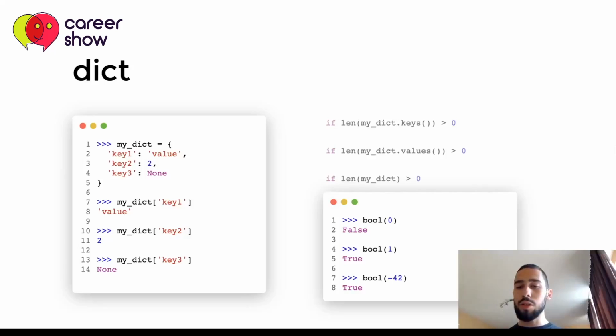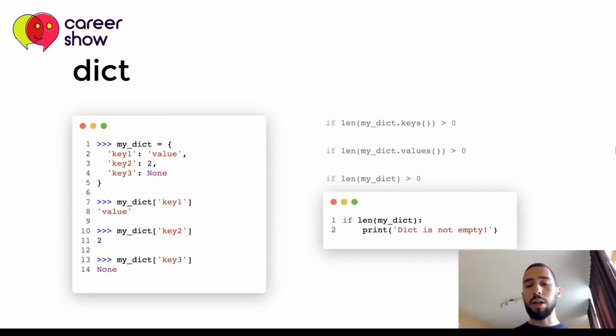So we can use this in order to check whether our dict is not empty, because the if statement is actually evaluated to boolean, to check if it's true or false. So we can use if length of my dict is the so-called truthy value, we can conclude that the dict is not empty. There are the so-called truthy and falsy values, and len here is evaluated to an integer, and the whole if statement is evaluated to boolean after that. So we can use this check in order to see whether the dictionary is empty or not.